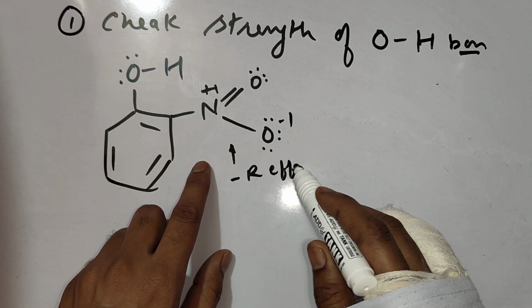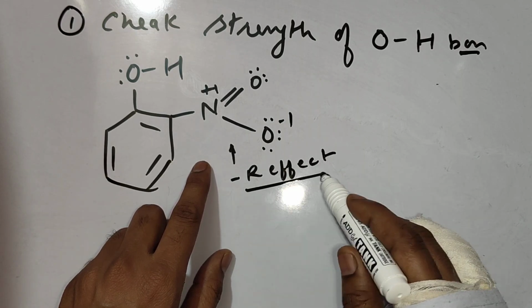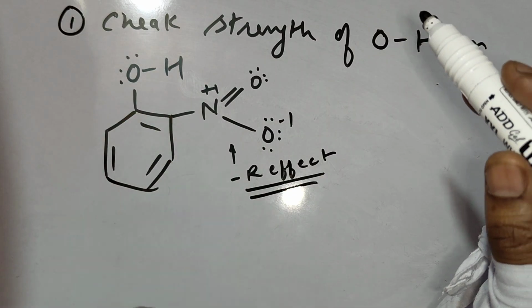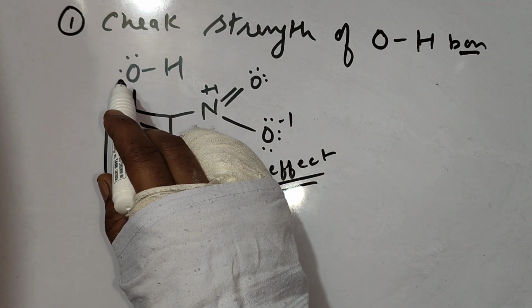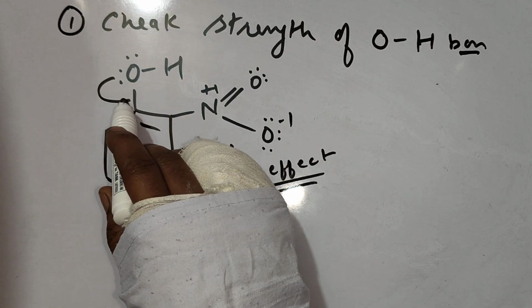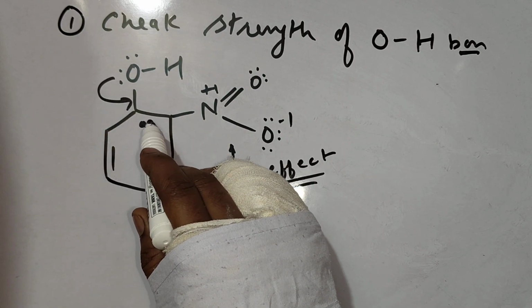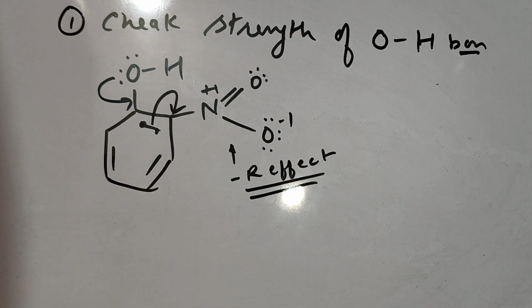What is minus R effect? Gain of electrons due to resonance. How will they gain electrons? Check. This phenol is going to show resonance like this. This is the first movement.